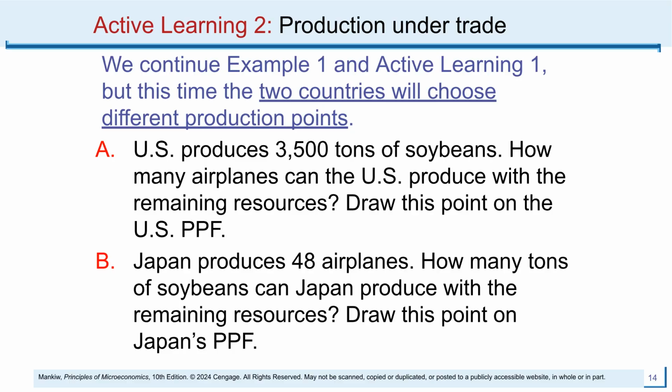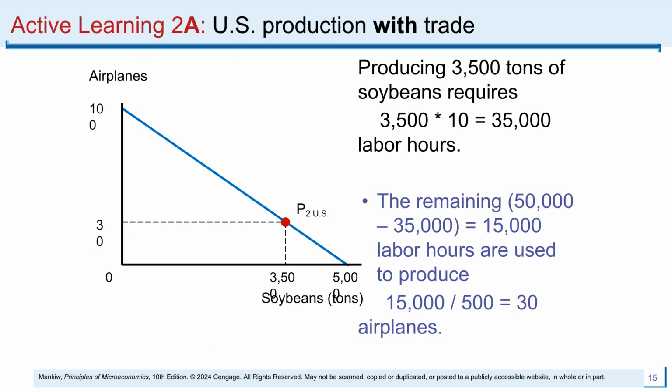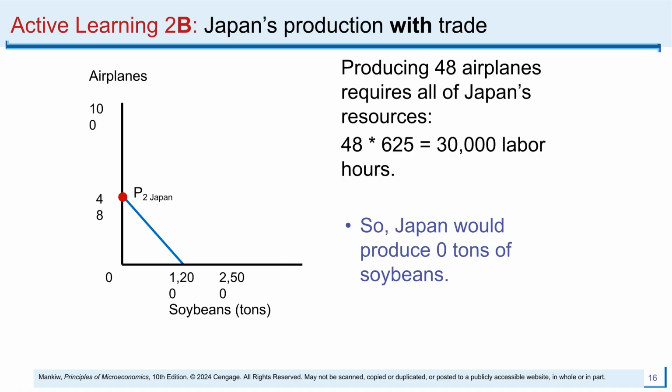If the US produces 3,500 tons of soybeans, how many airplanes can it produce with its remaining labor? And for Japan, if it produces 48 airplanes, what are its soybean output levels? For the US, 3,500 tons of soybeans requires 35,000 labor hours. This leaves 15,000 hours, which can produce 30 airplanes. This defines point P2 on the US production frontier. Now, consider Japan's production when they can trade. By allocating all 30,000 labor hours to airplane production, Japan can produce 48 airplanes. This means they would produce 0 tons of soybeans.